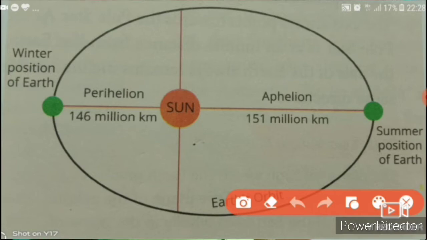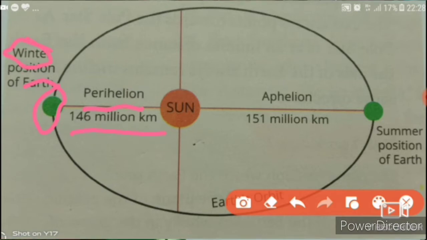The situation of the earth when it comes near the sun is called perihelion. At that time the distance between the sun and earth is 146 million kilometers. This situation occurs on 3rd January. So we say this is the winter position of the earth regarding the sun.